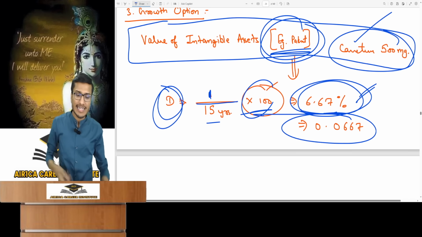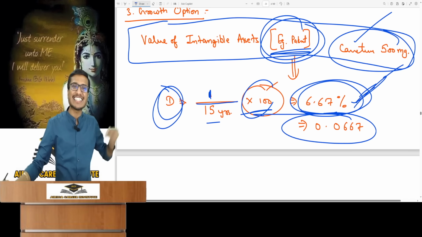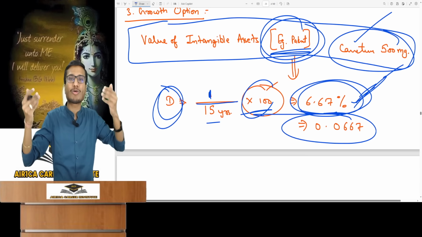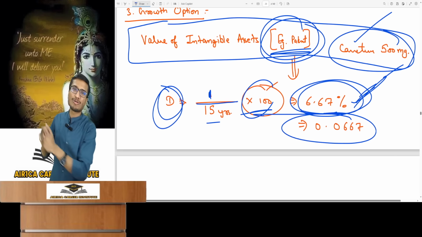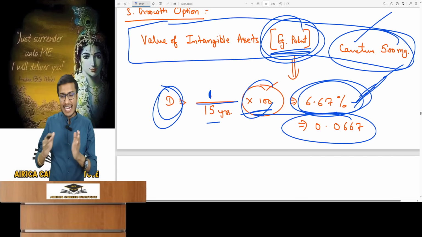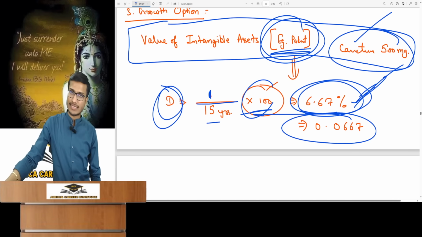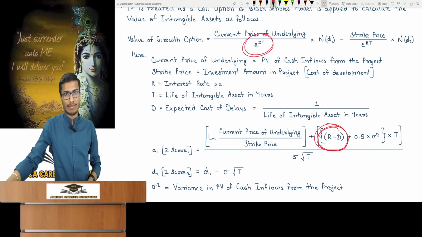By how much percent is it delayed each year? By 6.67%. It's a delay in return every year. The return received annually makes up this delay. The return is getting delayed by 6.67%. You are receiving the return in parts every year. You can also understand this topic from this perspective. It is called the expected cost of delay.